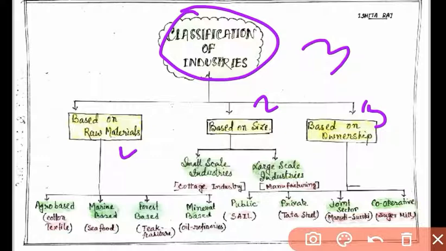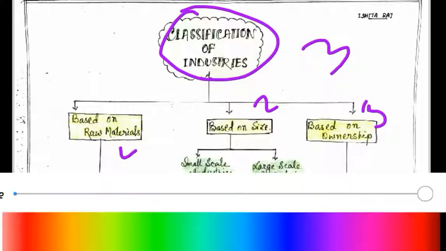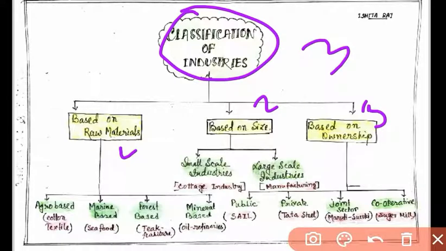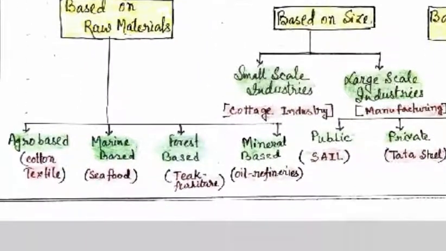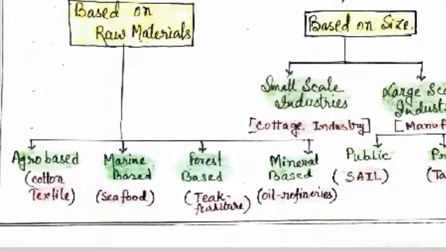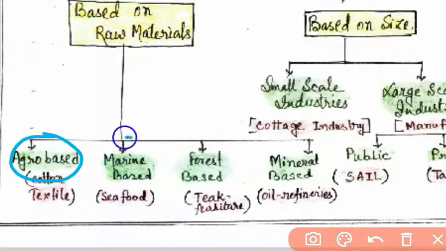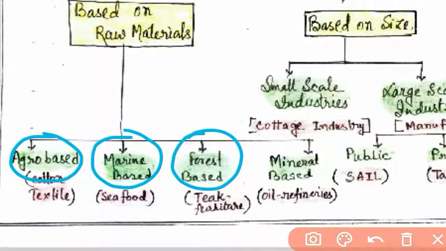What are the different types of raw materials? According to them, industries are mainly classified into four types: agro-based, marine-based, forest-based, and mineral-based. So these four types of industries are based on raw materials. We will discuss each of them.